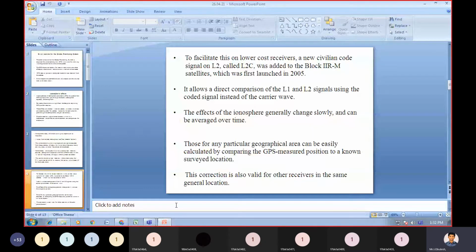It allows a direct comparison of L1 and L2 signals. This will allow direct comparison between the L2 signal and the L1 signal. We need to do the comparison using the coded signal instead of the carrier wave. Here we are using the code signal, so based on the code only, we will be able to do the comparisons.